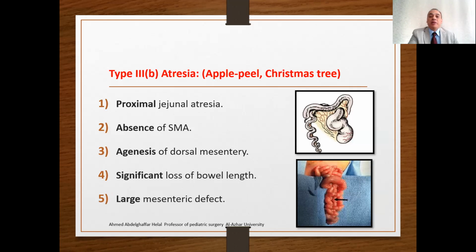In type 3B, what's called apple peel or Christmas tree atresia, there are abnormalities of the superior mesenteric artery. So there will be proximal jejunal atresia with agenesis of the mesentery, and the remaining intestine will form a helical or apple peel around a single perfusing artery and vein. There is a large mesenteric defect, and there is short bowel.